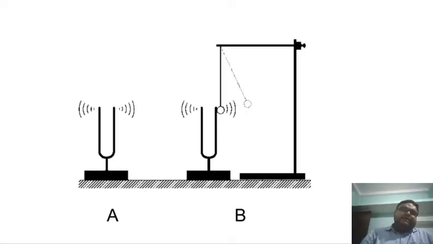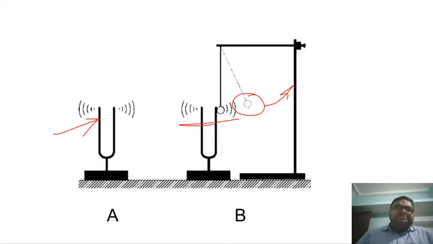Okay students, now let's do an experiment to prove this. So here is a tuning fork, and this tuning fork was struck with a hammer and it started to produce sound. What was observed is that this pith ball is moving to and fro. This ball started moving, so how is it possible? The tuning fork is getting beaten and the ball started moving, so we can say that there is some vibration in the sound, right?